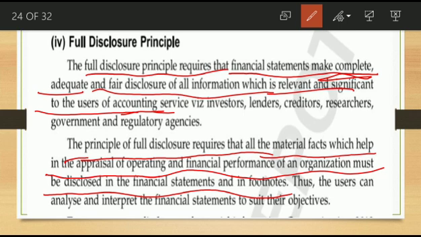Then only can the appraisal of business operations, as well as the operating and financial performance of the organization, be done. Each and every fact should be disclosed in the financial statement, and if any other additional information is there, definitely it should be recorded in a footnote.